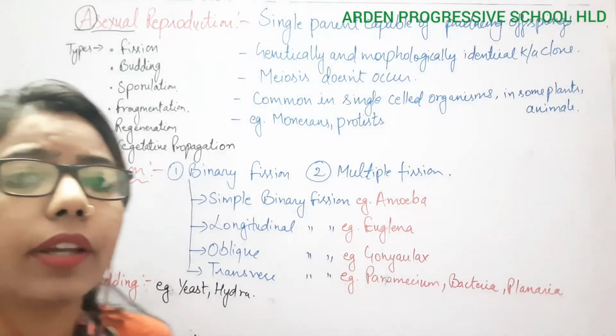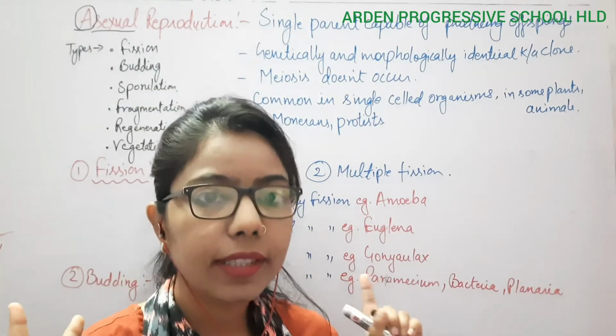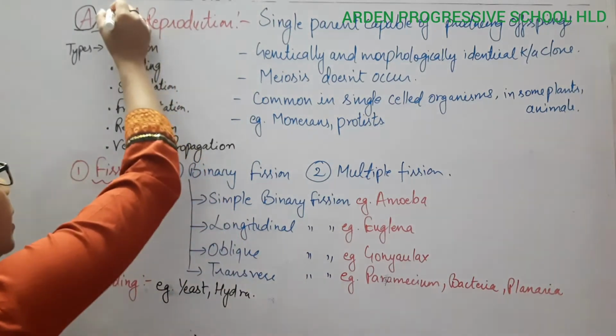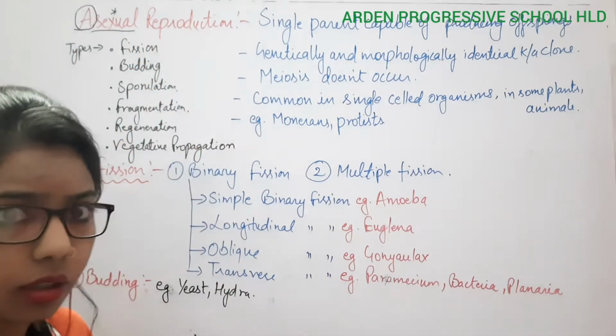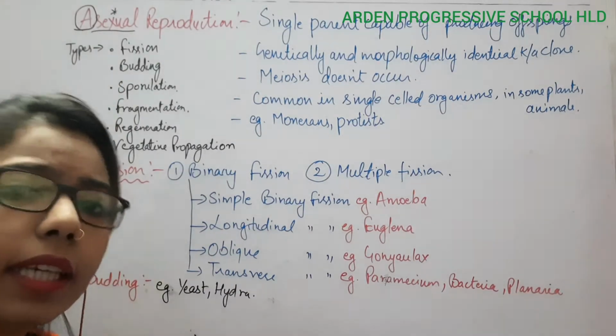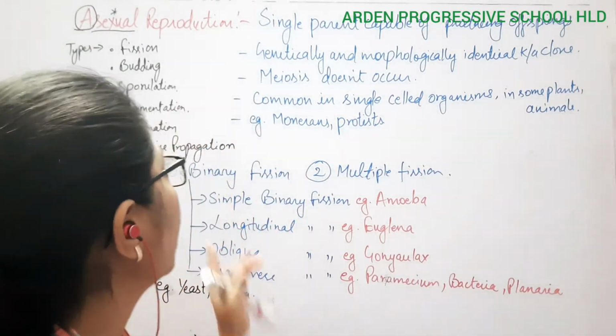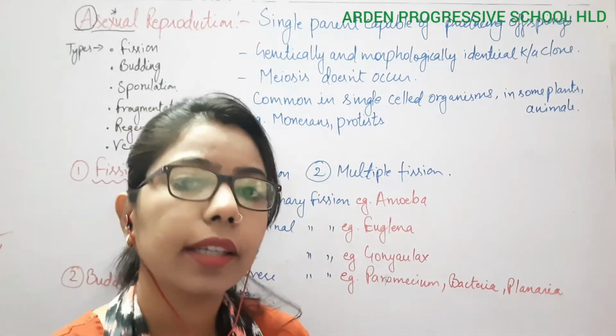And what is sexual? Whenever we are talking about two different sexes, male as well as female. So it means that there will be no sexual reproduction. That one is known as asexual reproduction. There will be no reproductive part that will form the gametes.